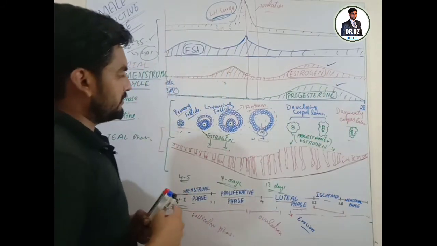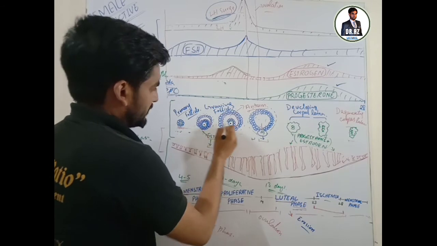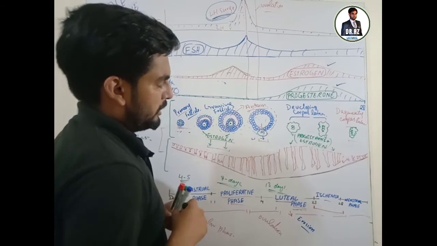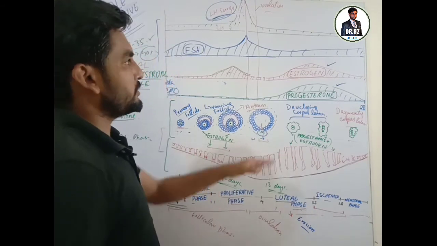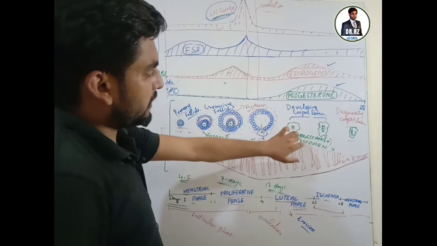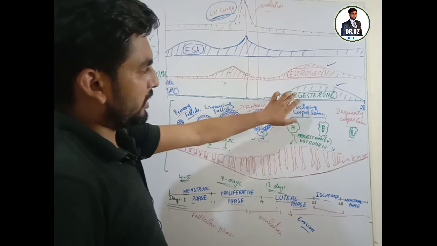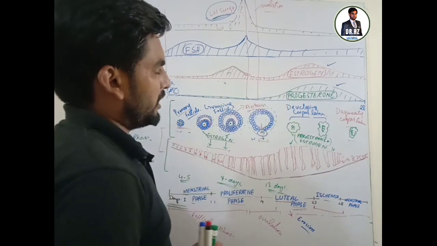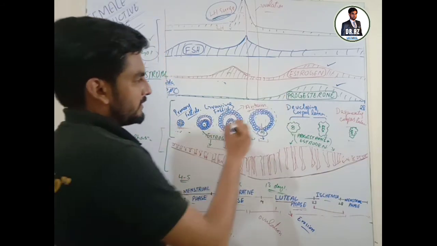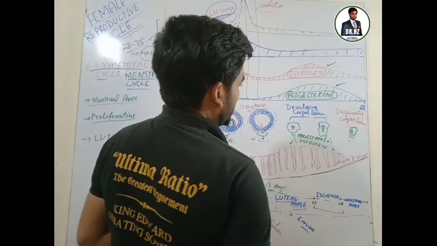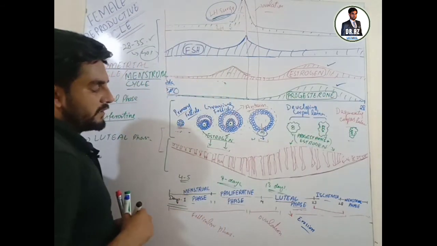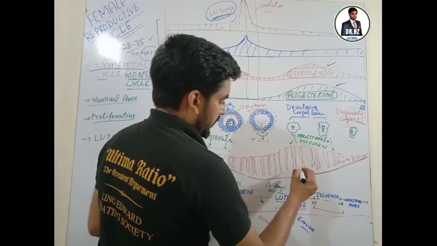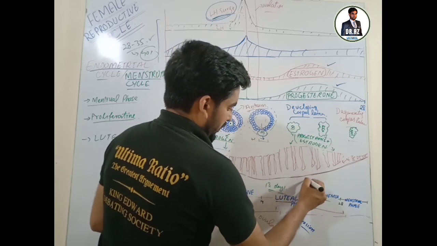You know that estrogen was being released from the theca folliculi and later slightly from the corpus luteum, but mainly the corpus luteum was the reason for the secretion of progesterone, and progesterone was the main hormone. So collectively progesterone and estrogens are the main hormones that were the cause for the development of the uterine wall or endometrial wall.